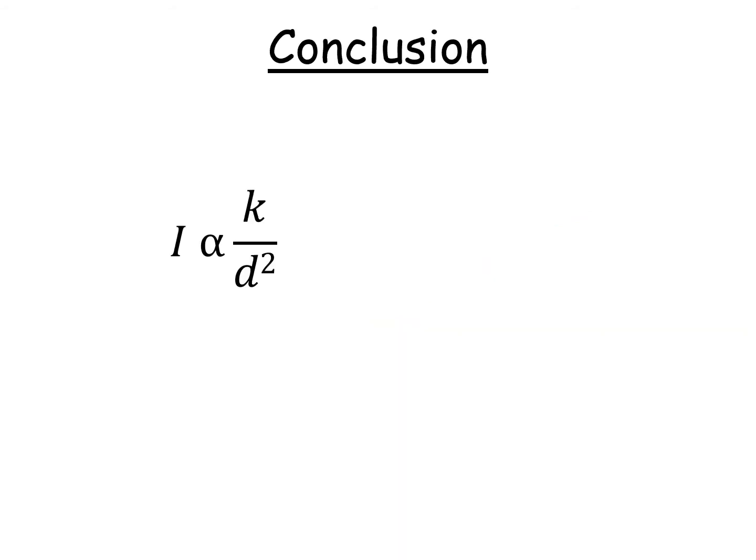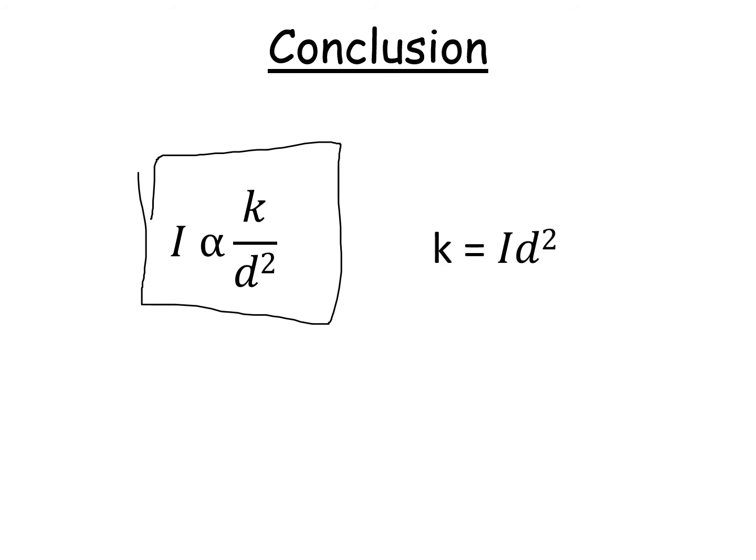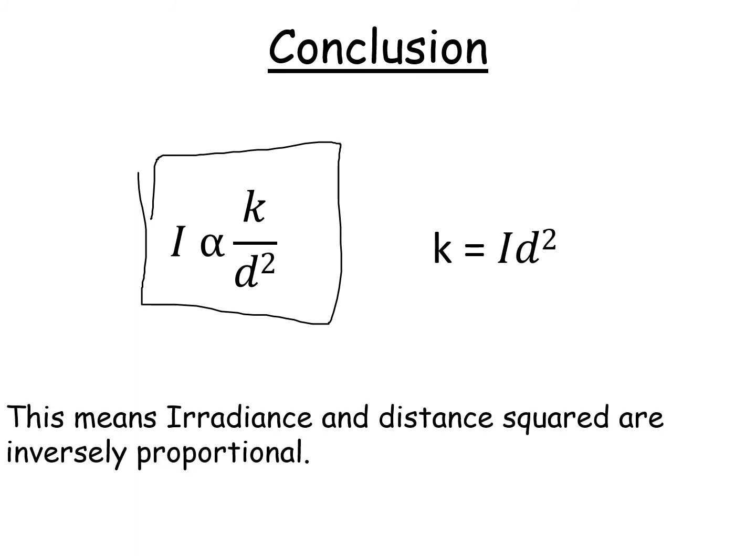So here's how we write that down. If you can write this in your jotter, I is inversely proportional to D squared. Okay? And we can rearrange this to write this as K is equal to I times D squared. So this means irradiance and distance squared are inversely proportional. Now it's inversely because you've got a 1 over D squared, and this K here is just a constant that always appears when we do this. Now this form of the equation is the one that's more useful to us because it's got an equals sign, which means we can calculate things.